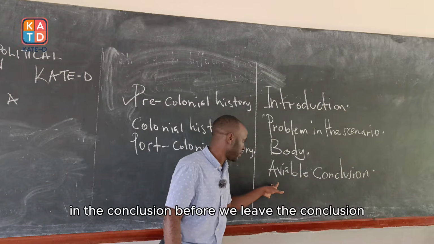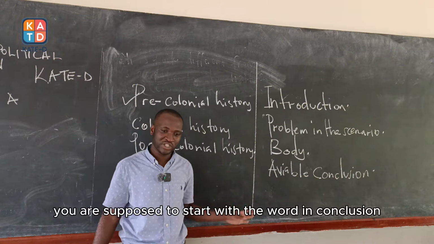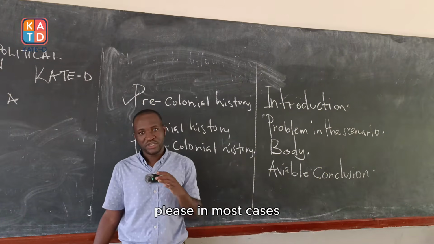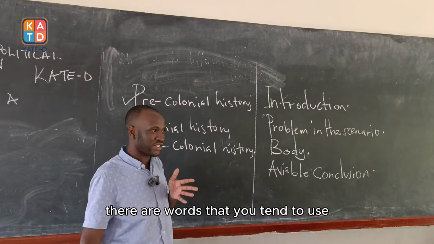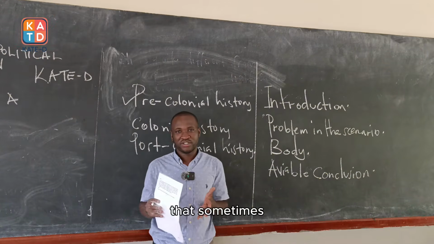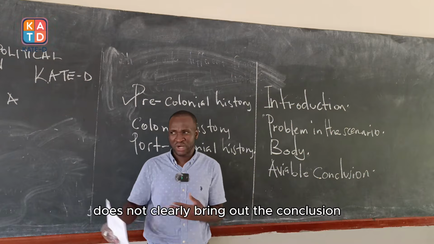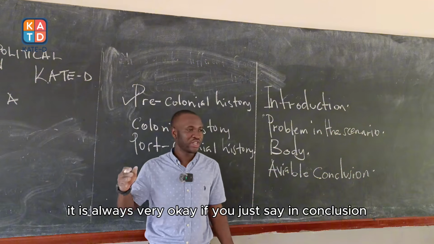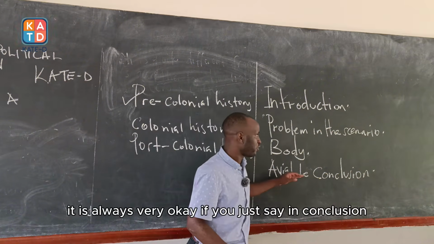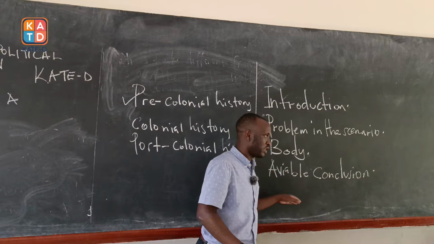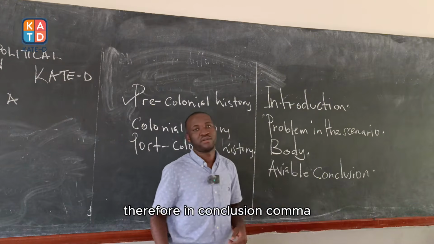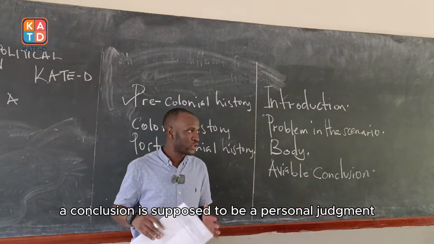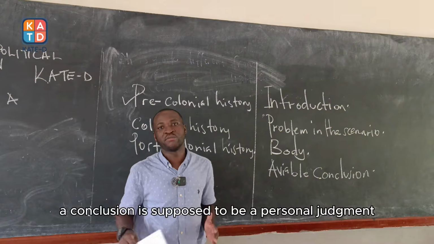Before we leave the conclusion, when you're writing a conclusion, you are supposed to start with the words in conclusion. Please, in most cases, there are words that you tend to use that sometimes do not clearly bring out the conclusion, like to sum up, to summarize. It is always okay if you just say in conclusion, comma, and then you write your personal judgment. Actually, a conclusion is supposed to be a personal judgment.